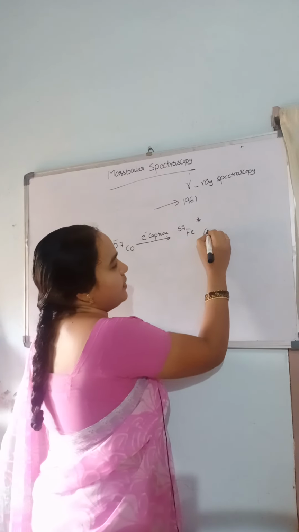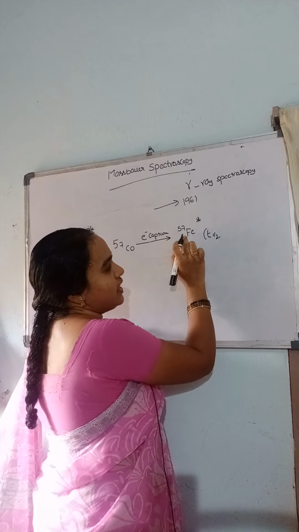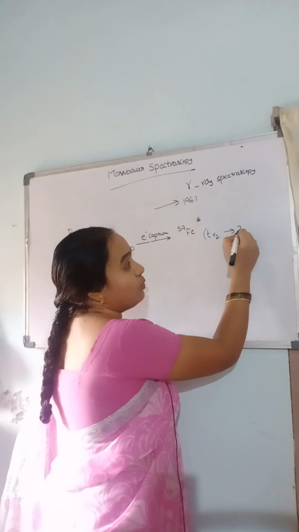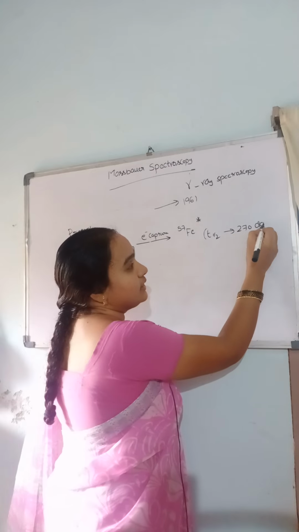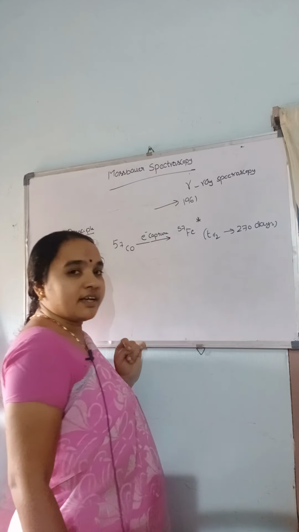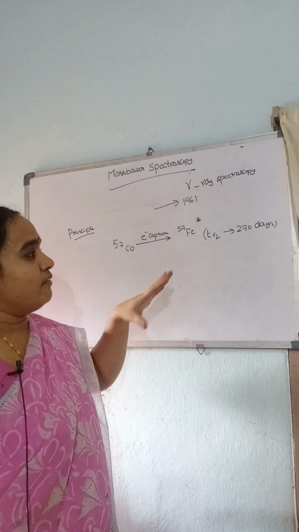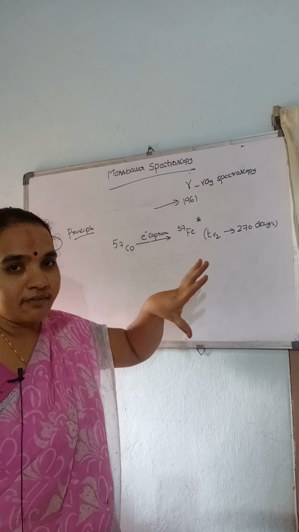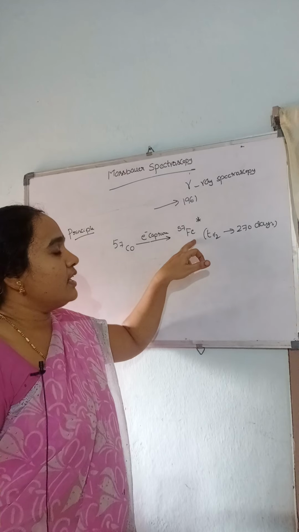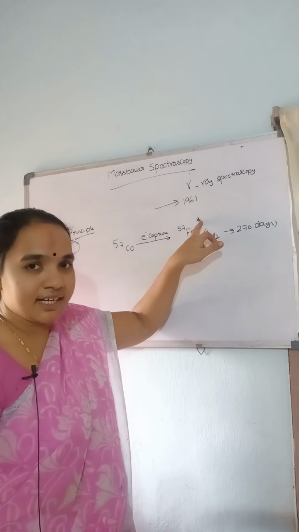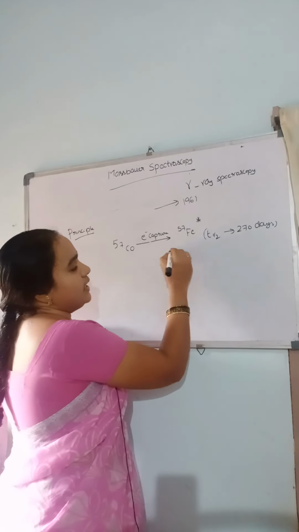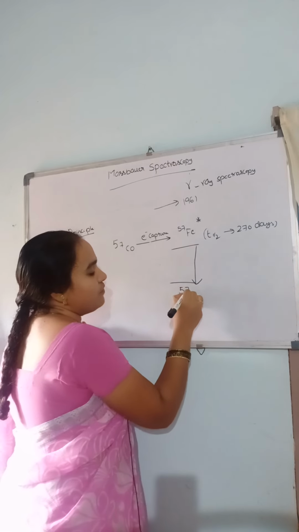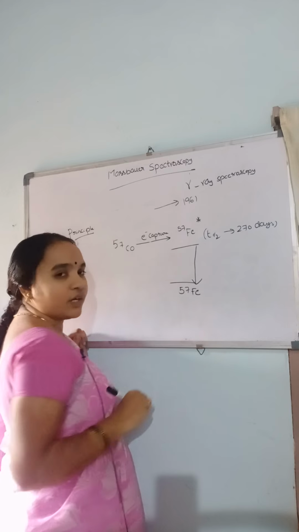The half-life period of this iron-57 nucleus in the excited state is around 270 days. That means the lifetime is around 270 days. So the iron-57 excited state will be de-excited to the iron-57 ground state.